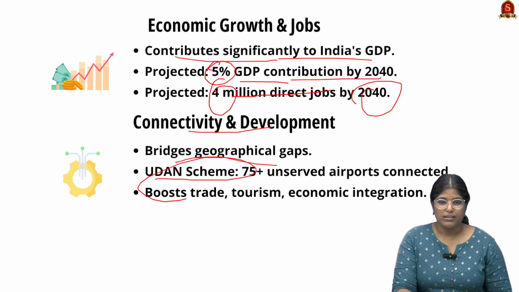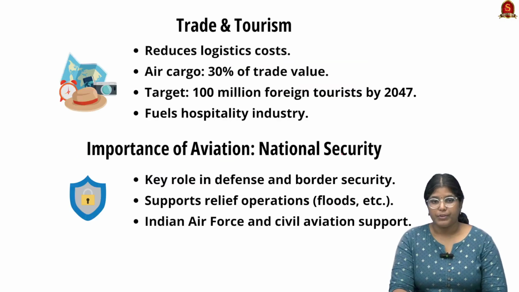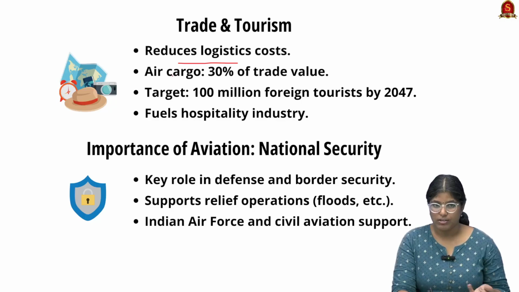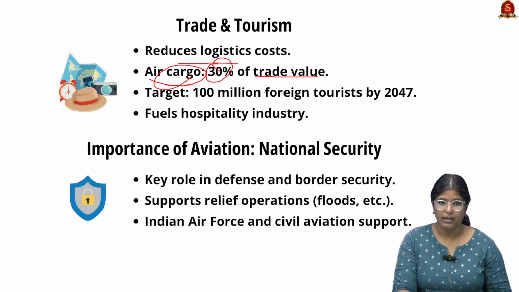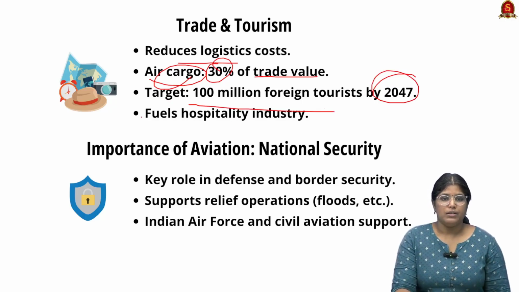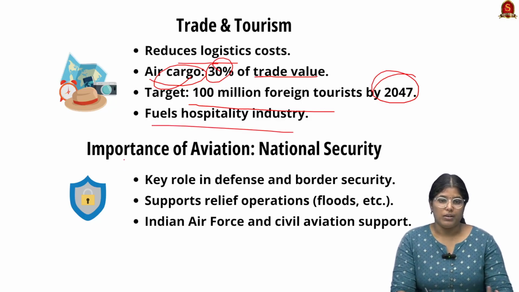And especially the Udan scheme has provided 75 plus unserved airports connected, and it will boost trade, tourism, and economic integration. Now, moving on, apart from that, the aviation sector reduces the logistic cost. For example, air cargo, 30% of trade value is contributed by the sector, and they have a target that by 2040, 100 million foreign tourists should travel through the aviation sector. So this also fuels the hospitality industry as well. So these are the importance of aviation.